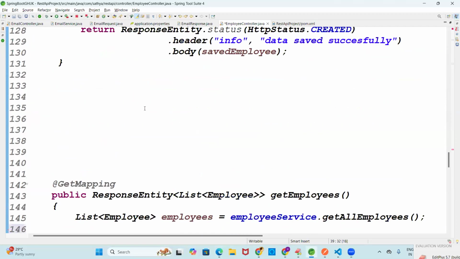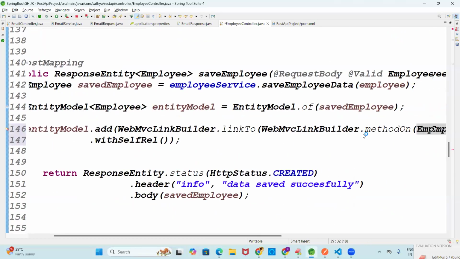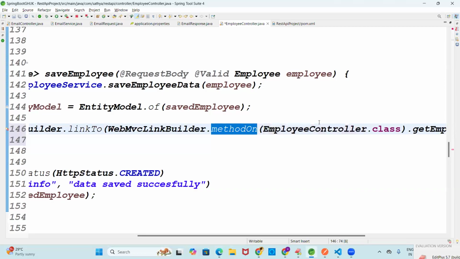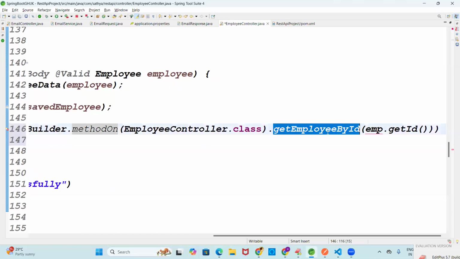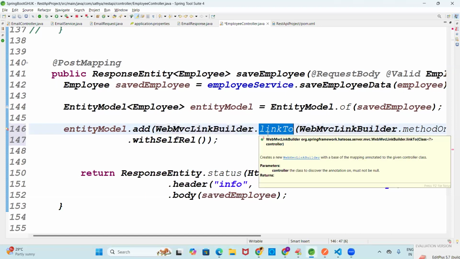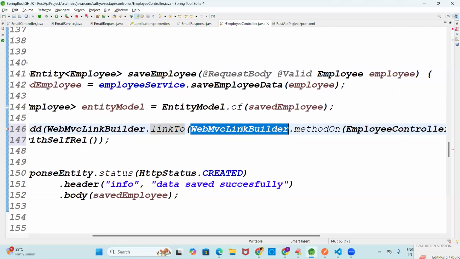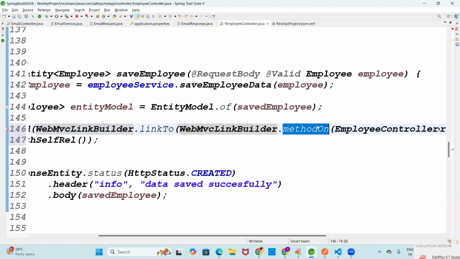Fine, that is employee controller, and here also you can make that employee controller dot class. Then the method, getEmployeeBy, WebMvcLinkBuilder linkTo method on what method?